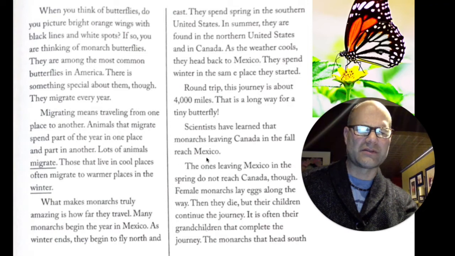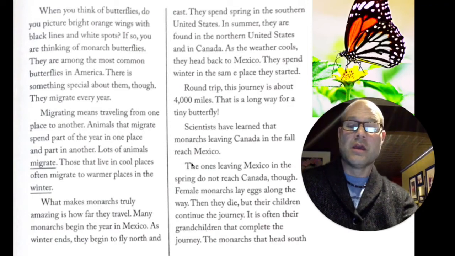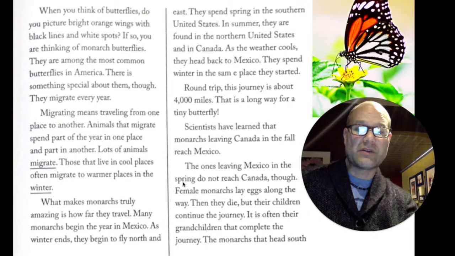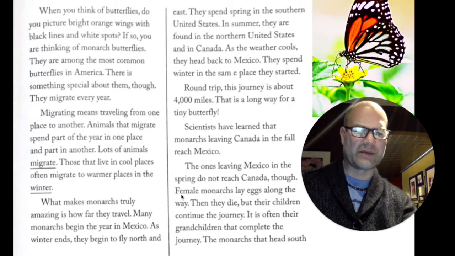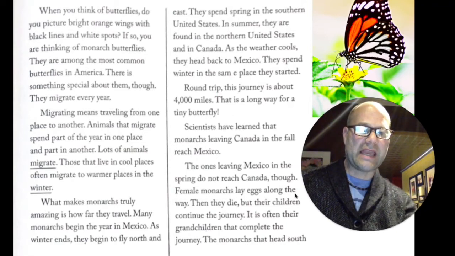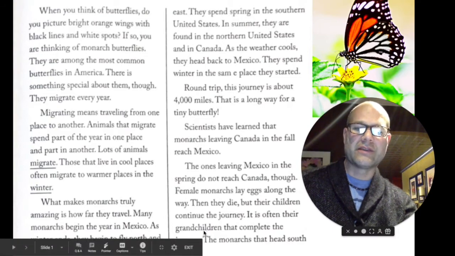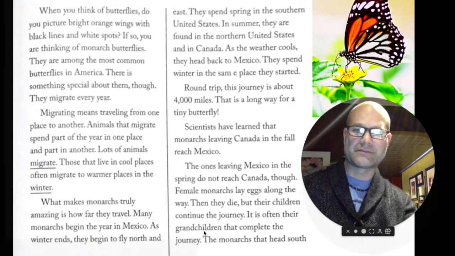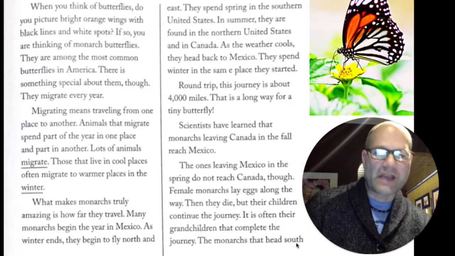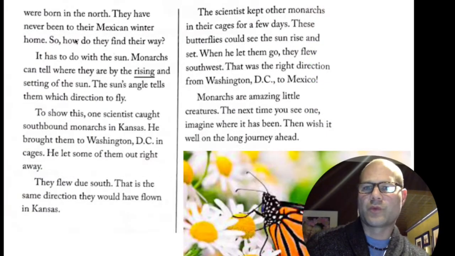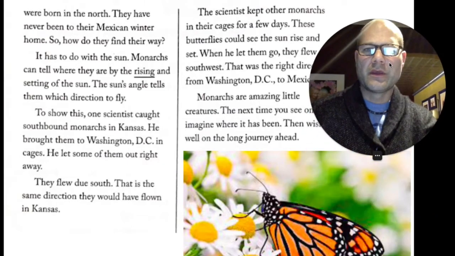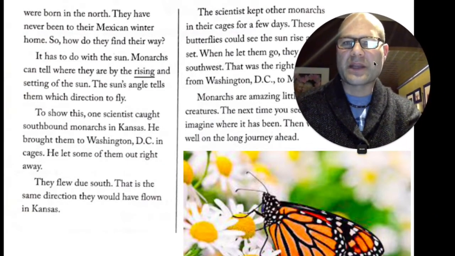It's a funny sentence to stand all by itself. The ones leaving Mexico in the spring do not reach Canada, though. Oh, I think this sentence belongs with this one, like within the same paragraph. Female monarchs lay eggs along the way. Then they die, but their children continue the journey. It is often their grandchildren that complete the journey. The monarchs that head south were born in the north. They have never been to their Mexican winter home.